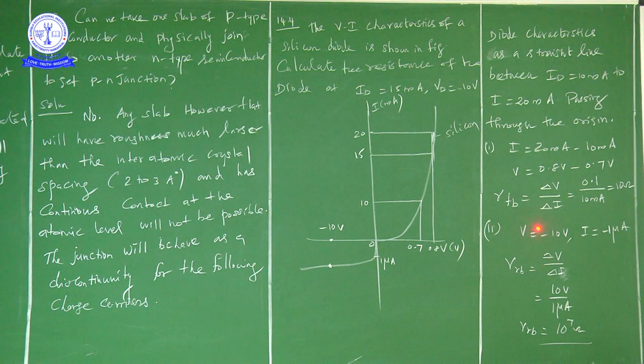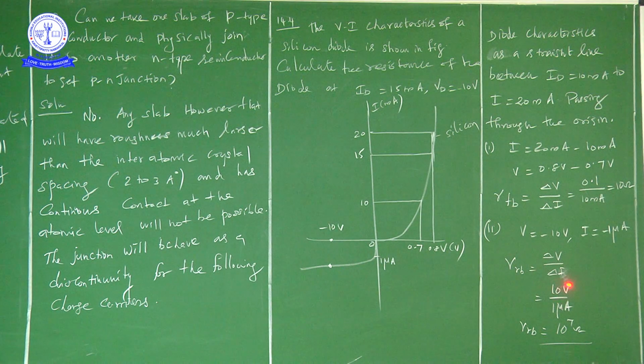See here, ma. V is equal to minus 10 volts and I is equal to minus 1 microamps. Therefore, resistance is equal to V by I, same Ohm's law. 10 by 1.